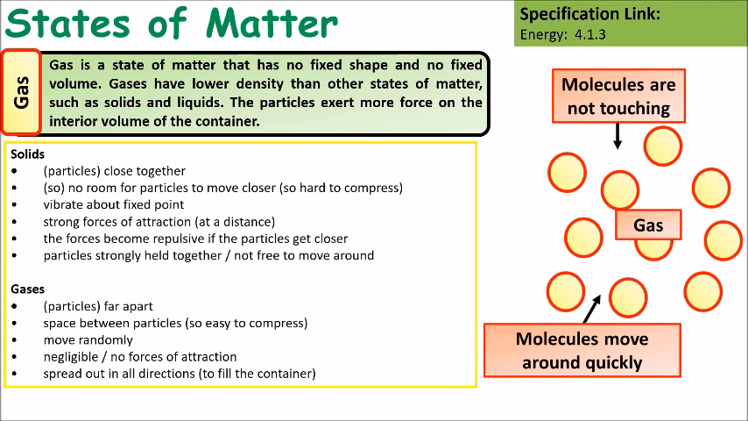So solids, the things that you need to talk about are that the particles are close together, there is no room for the particles to move, they vibrate around a fixed point, they have strong forces of attraction, and the particles are not free to move. Whereas gases are far apart, there are spaces between the particles, so they're easy to compress. They move randomly. There is very, very little force of attraction between the particles, and they can spread out in all directions.